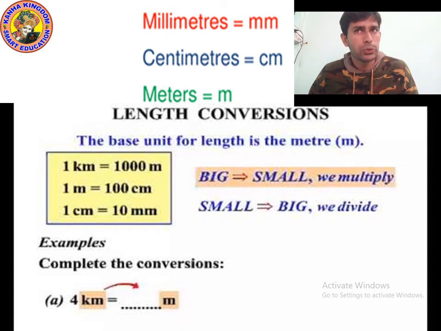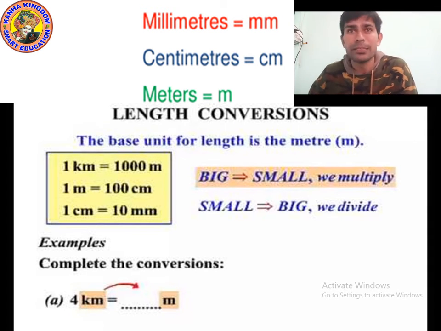Or I can ask you, how many kilometers are there in 1000 meter? 1 kilometer. How many meters are there in 100 centimeter? 1 meter, because 100 centimeter is equal to 1 meter. And how many centimeter are there in 10 millimeter? 1 centimeter.